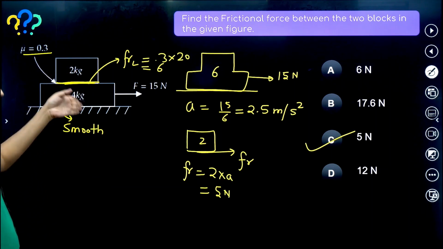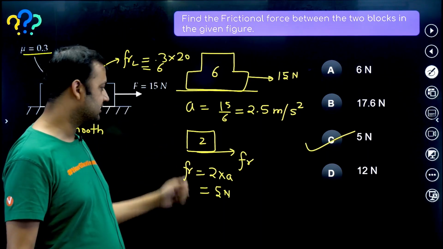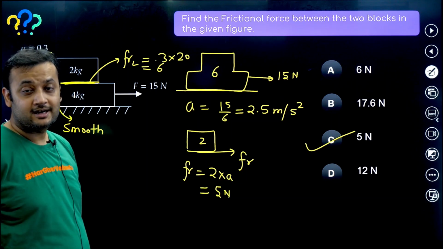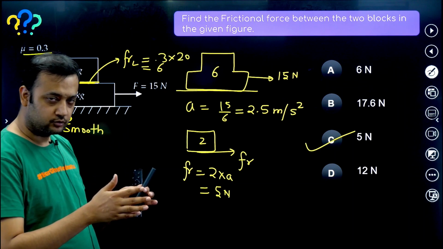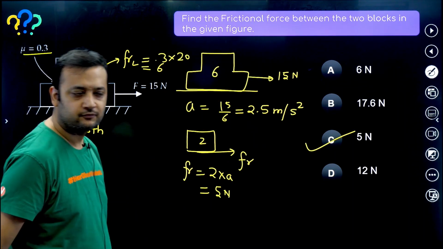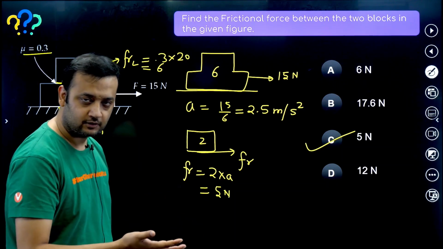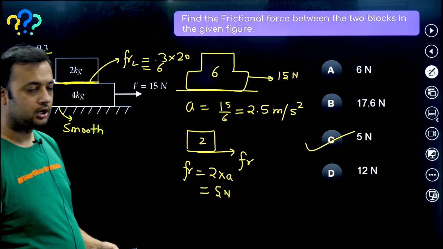Normal and mg act along the y-axis. Now, what is the direction of friction on 2 kg? Assume friction to be absent. Then 2 kg cannot move, whereas 4 kg will move forward. So with respect to 2 kg, 4 kg is moving forward. Hence the friction on 4 kg will act backward, and on 2 kg it will act forward, by the third law.